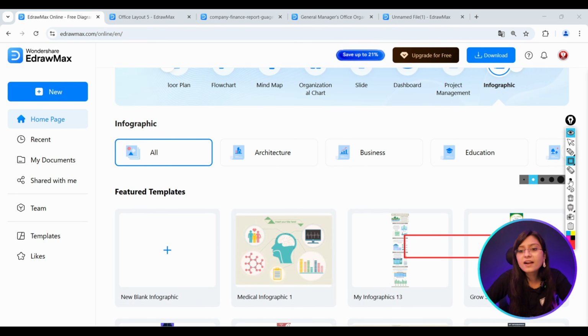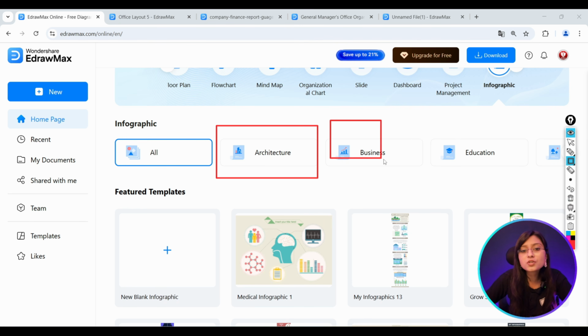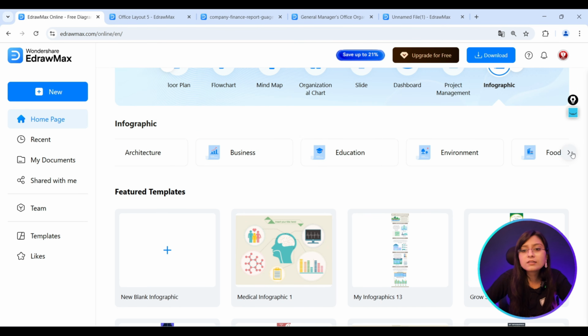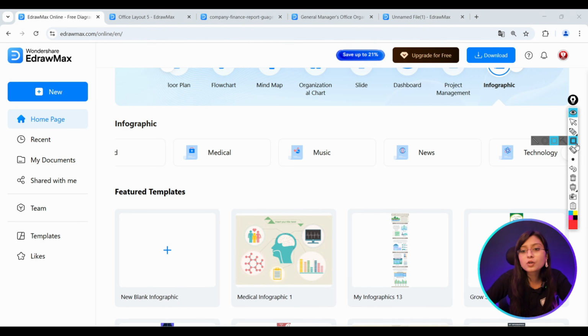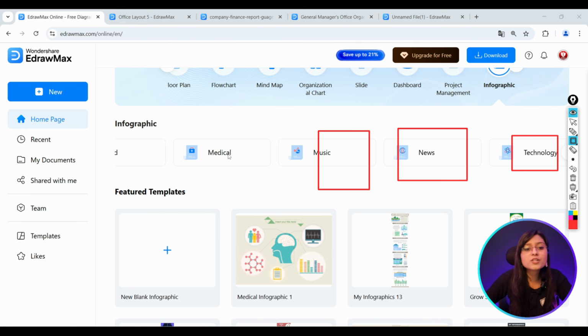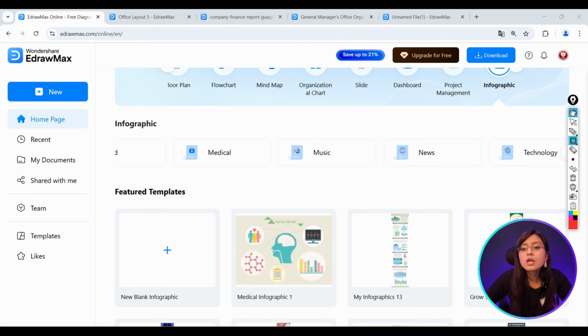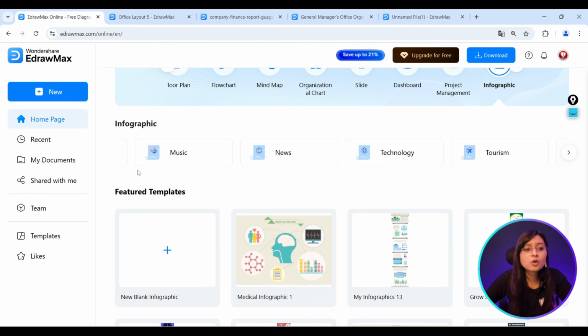So you can see that the infographic has been designed for various domains, like architecture, business, education. And there are other things also: environment, food, medical, and you can see various types of infographics provided: music, news, technology. So this kind of infographics has already been provided. As per your genre, you can select various infographics here. Tourism has been already provided here.